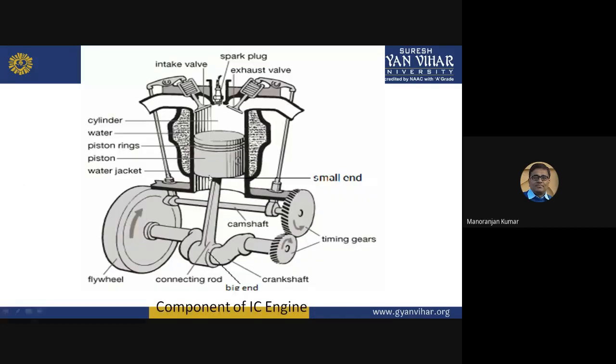This end is known as the small end, and this end is known as the big end. The piston is connected to the connecting rod through a pin. That pin is known as the gudgeon pin or the wrist pin.